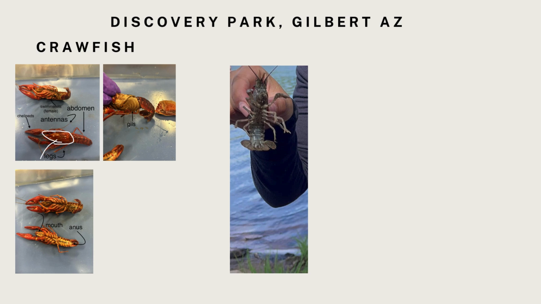Some characteristics that are used for the identification of its phylum are the exoskeleton, the segmented body, the jointed appendages, and the bilateral symmetry. Those same characteristics are also used for the identification because it is an invertebrate, but also it does not have a vertebral column.